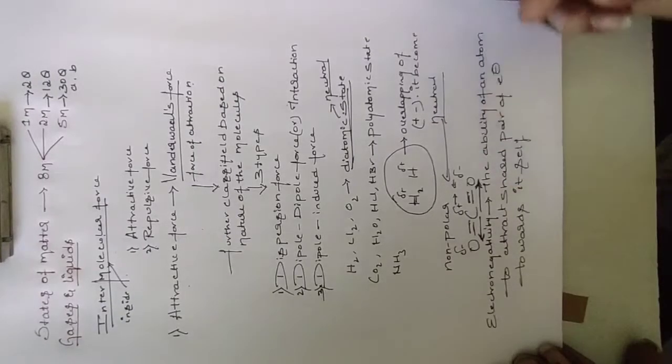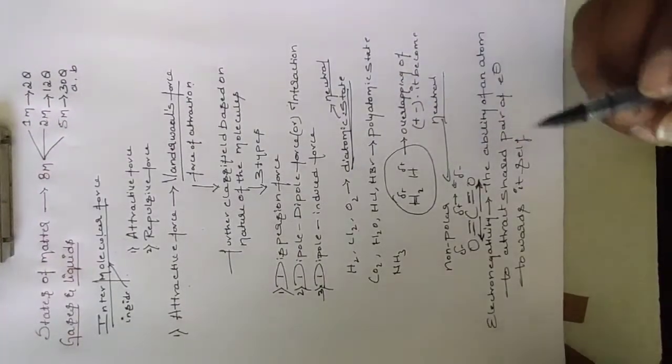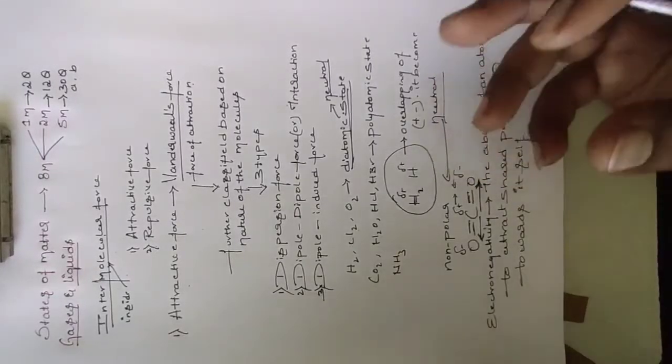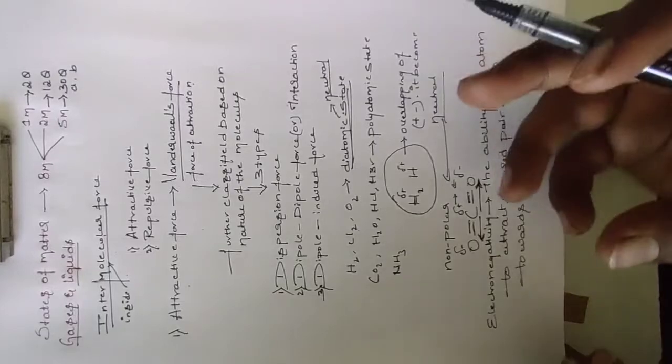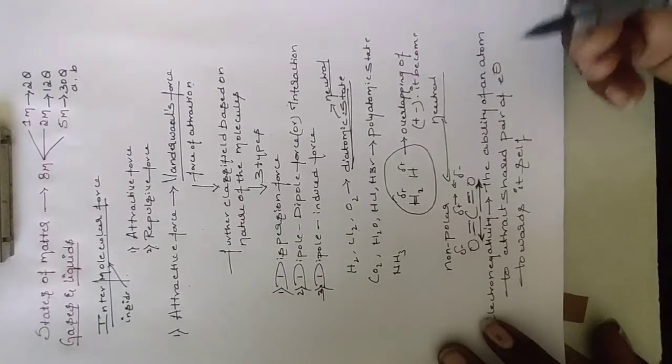Okay, now we will write one definition for dispersive force. And also, you see, it will never be constant. It will never be permanent. Sometimes it comes near and then goes outside. For example, I will take another example to explain.